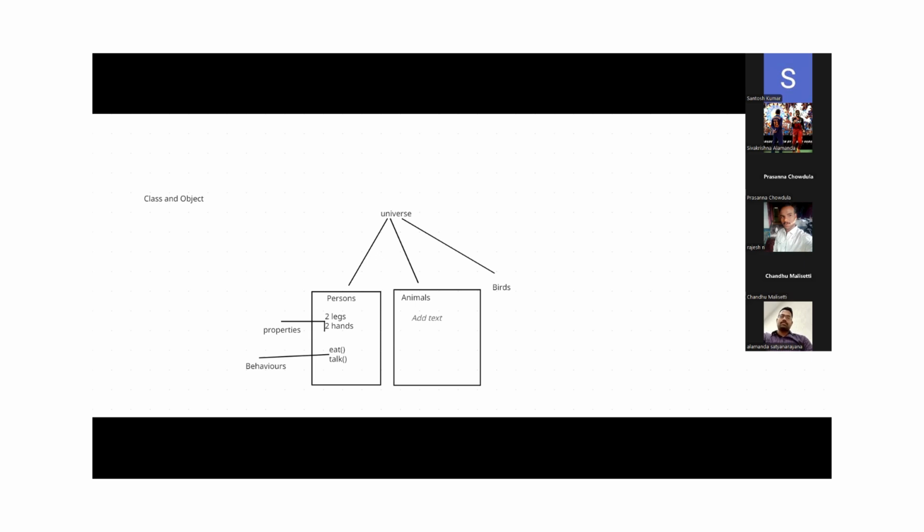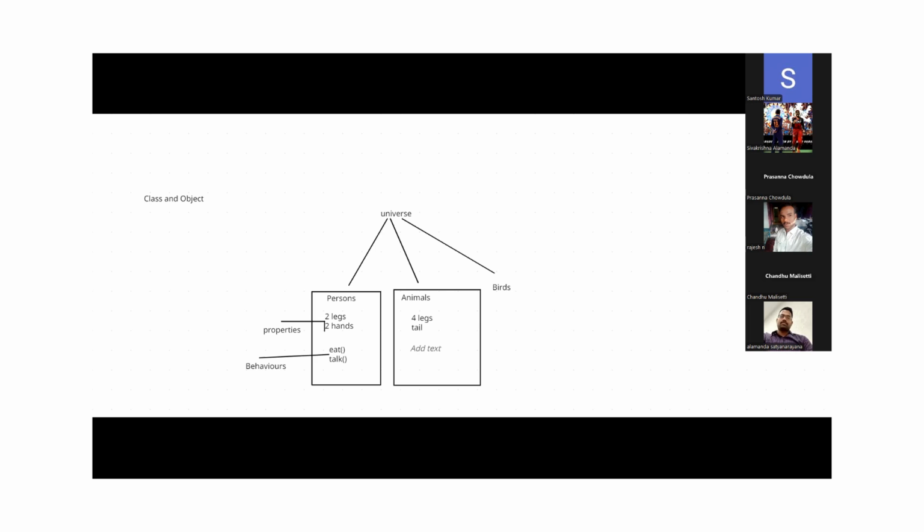Four legs, and most animals can have a tail also, one tail. So these are the properties. What are the behaviors of animals? Animals can also eat, and animals can run. Animals have their own behaviors, right?